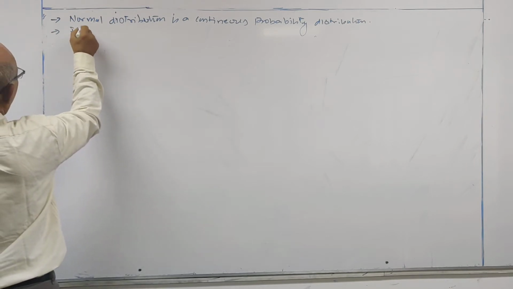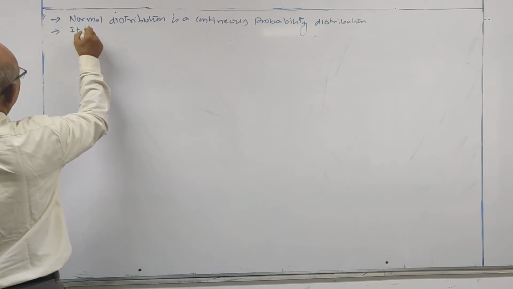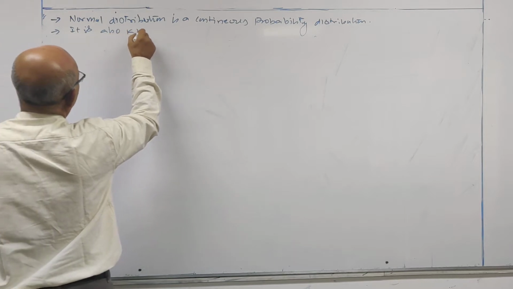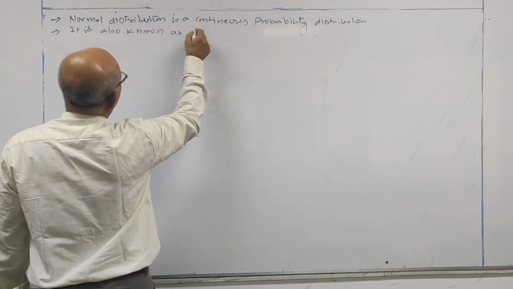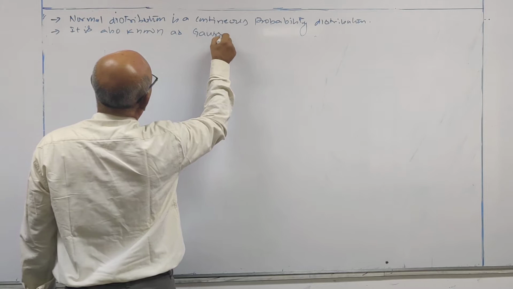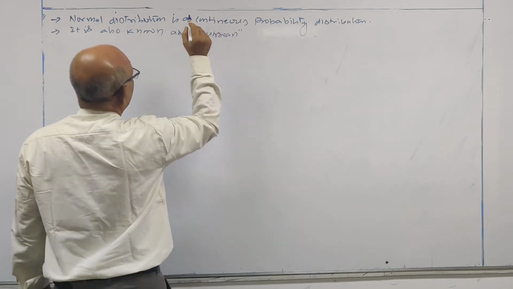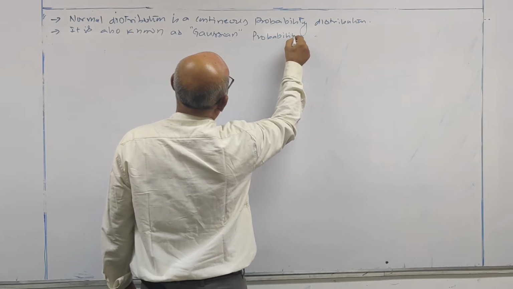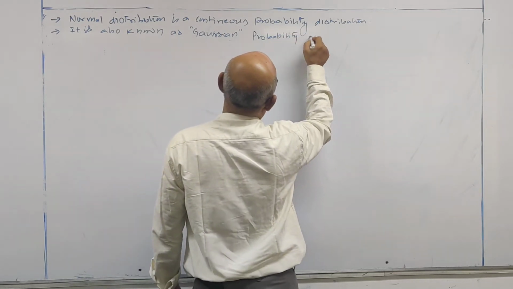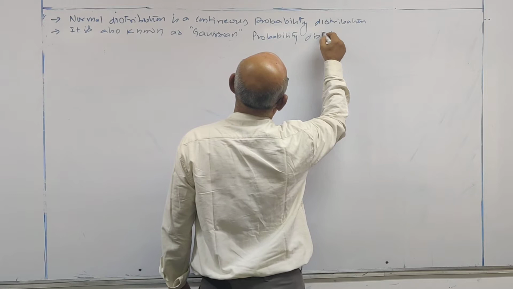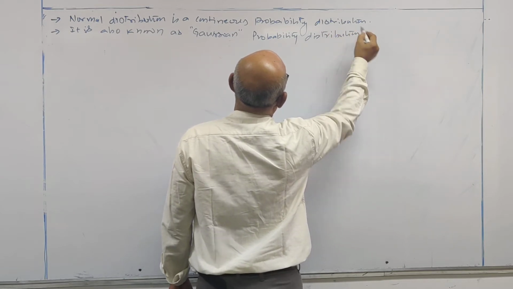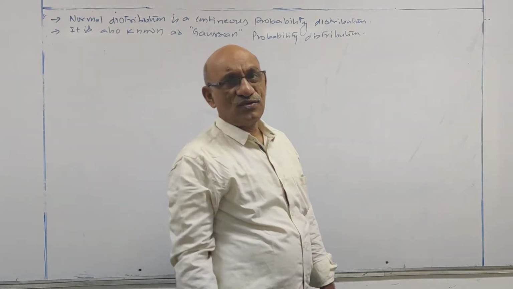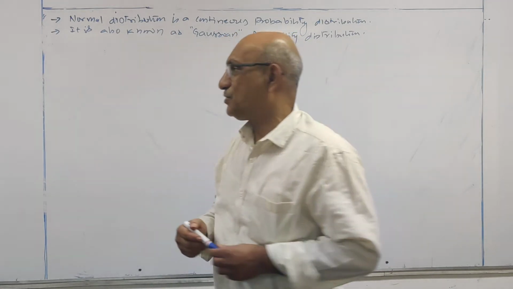Second one, it is also known as Gaussian probability distribution.